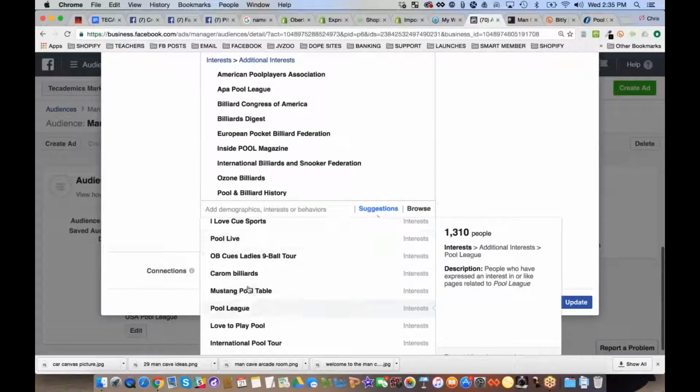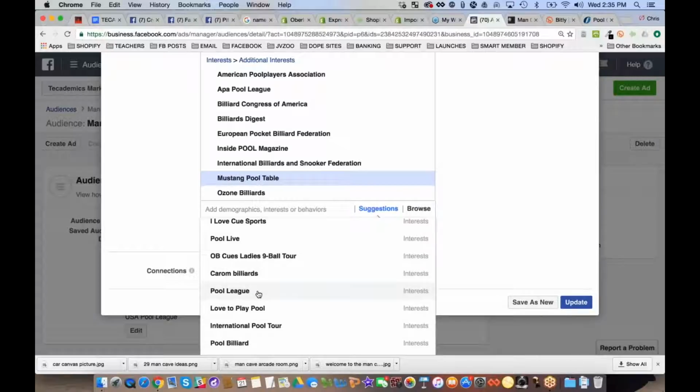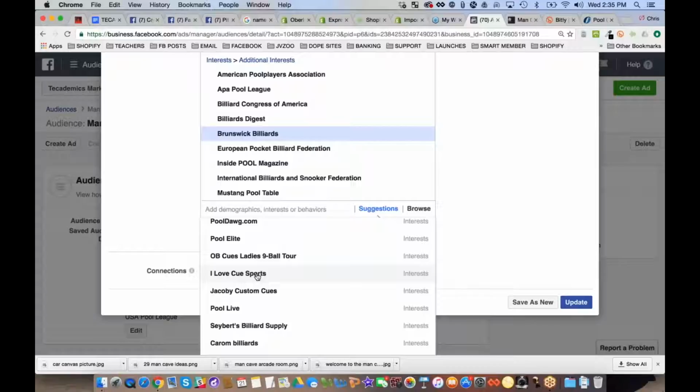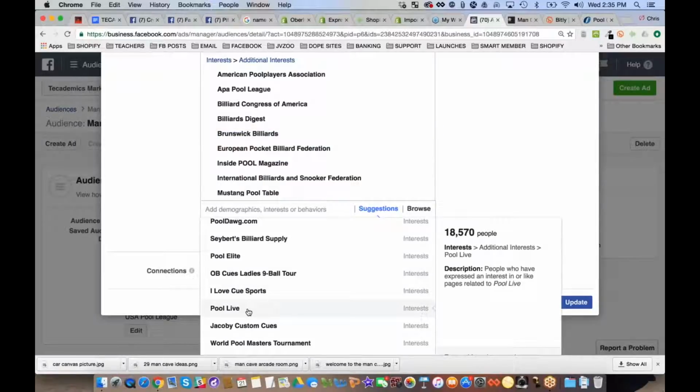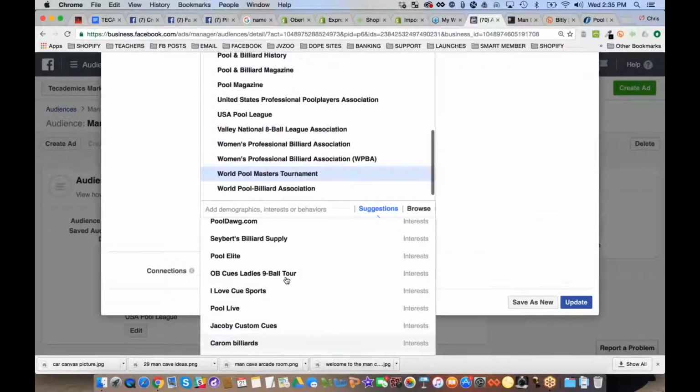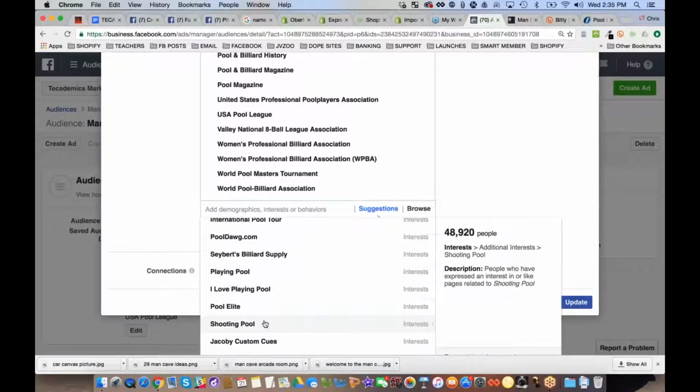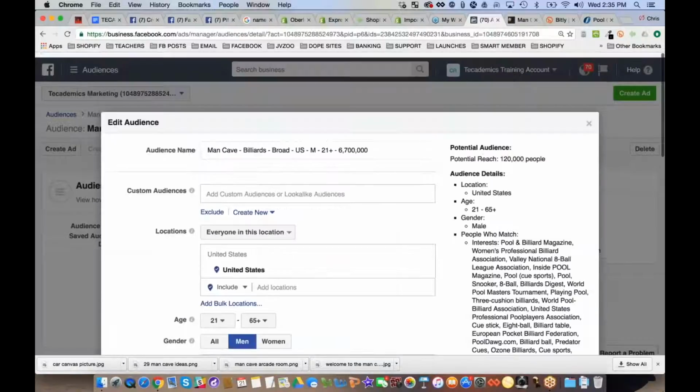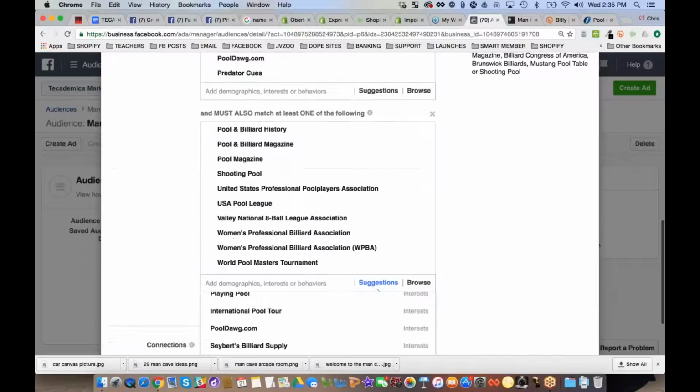Okay, so scroll down really quick. That has too many, 1.8 million. 13,000, Mustang Pool Table, Brunswick Billiards. Get a couple more of these. World Masters Pool Tournament, maybe Shooting Pool. 120,000. So you see, I'm working my way up.